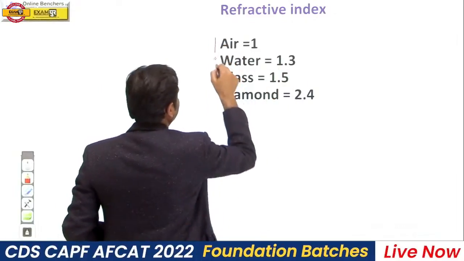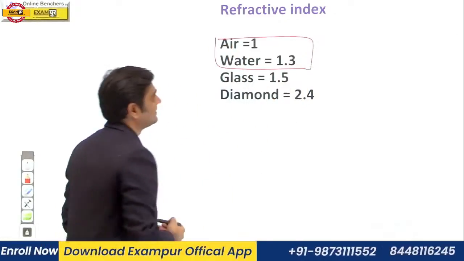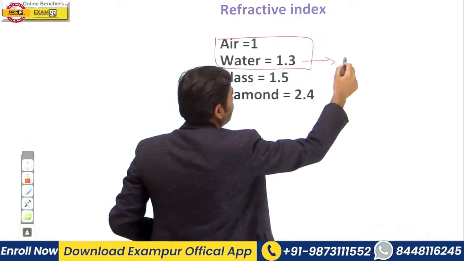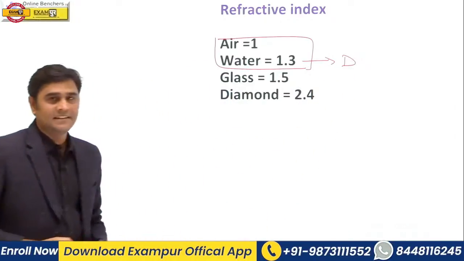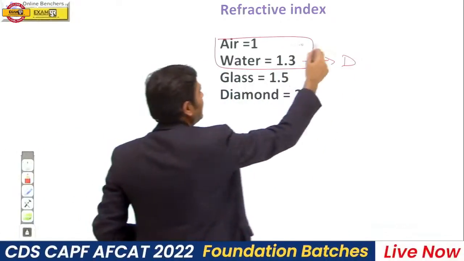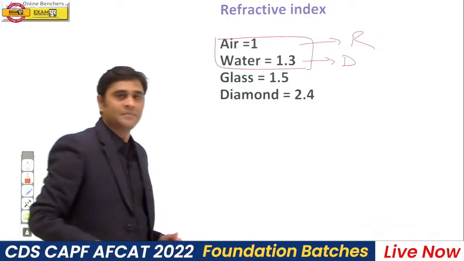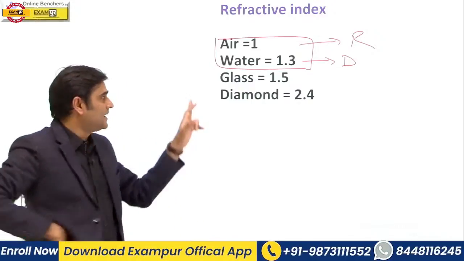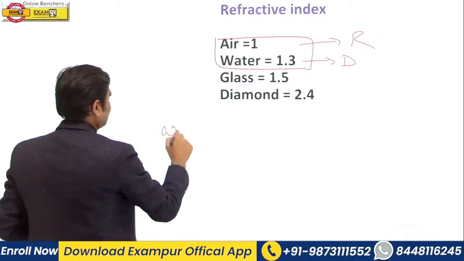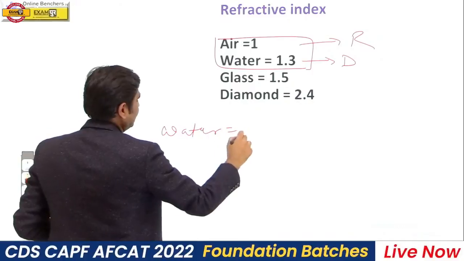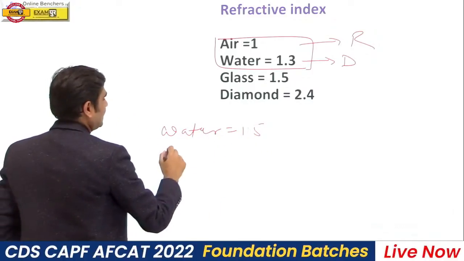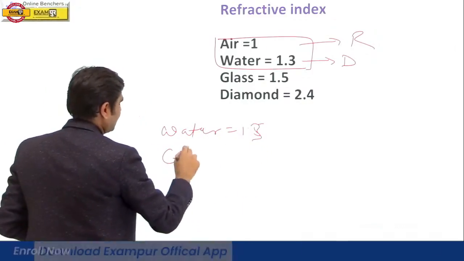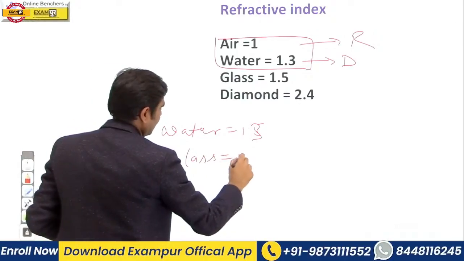When we talk about the air and water, which one will be denser? Here water is denser and air is rarer, because refractive index of water is more than air. But when we talk about water and glass, refractive index of water is 1.3 and refractive index of glass is what? 1.5.